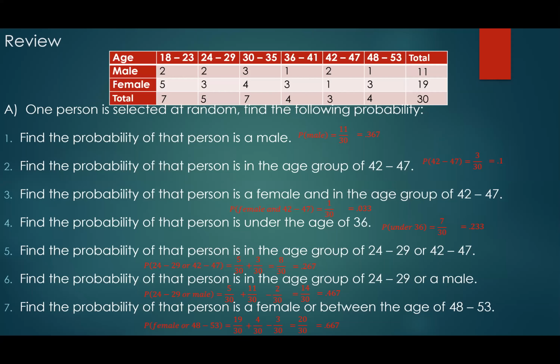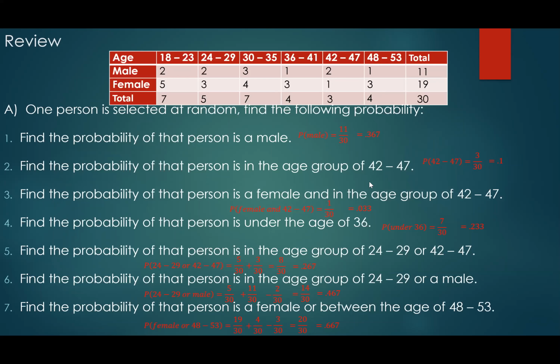I have a question. Yes. For problem number 7, can you just explain again about adding 4 over 30 then minus 3 over 30, if you don't mind? So again, basically, the 19 is how many females I have, right? The total female, that's 19 over 30. And the 4 over 30 is the age group of 48 to 53. I have 4 people, agree?